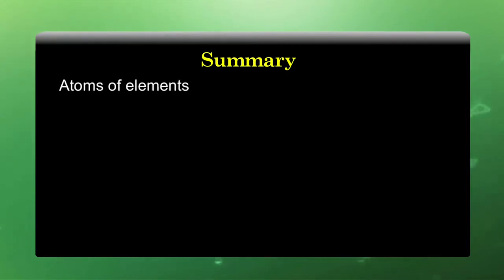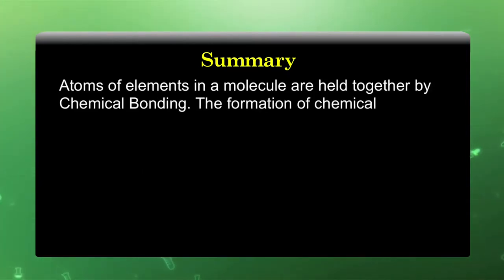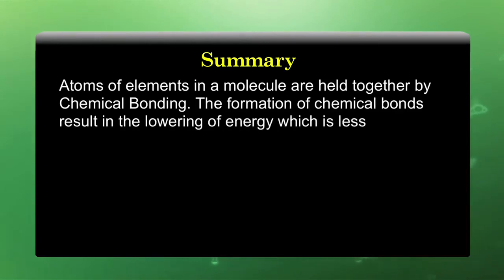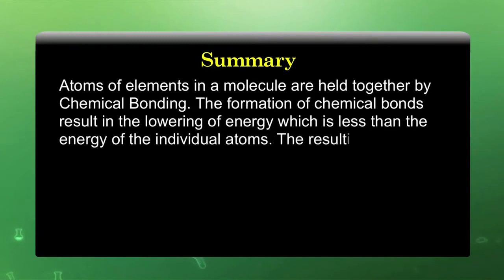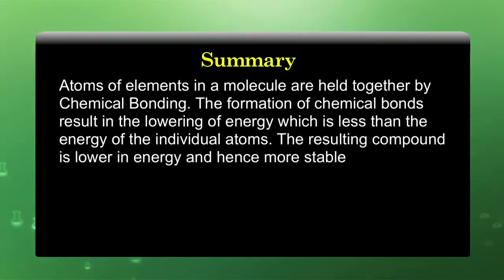Atoms of elements in molecules are held together by chemical bonding. The formation of a chemical bond results in the lowering of energy, which is less than the energy of the individual atoms. The resulting compound is lower in energy and hence more stable.